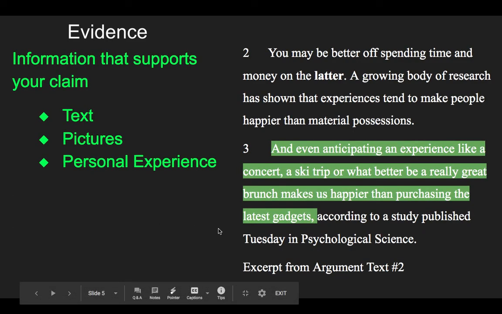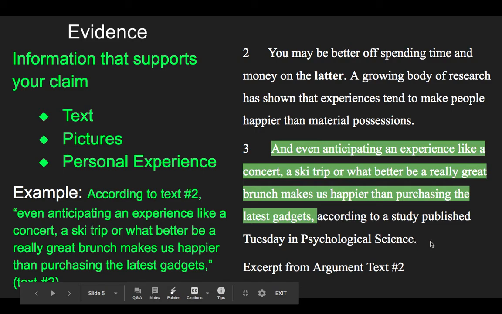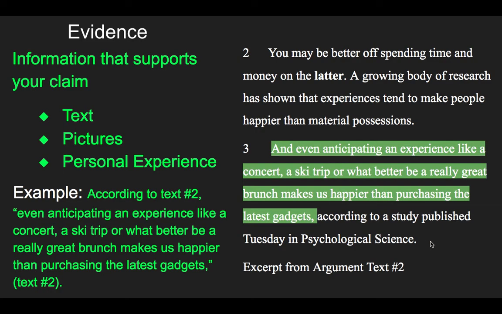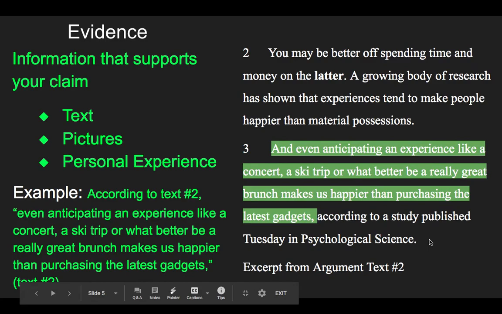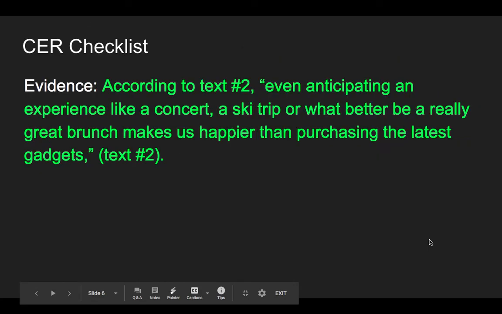So I'm going to write an evidence statement. According to text number 2, "even anticipating an experience like a concert, ski trip, or what better be a really great brunch makes us happier than purchasing the latest gadgets." Text number 2. So I've copied those words exactly and formatted them with correct citations to make some evidence to support my claim.